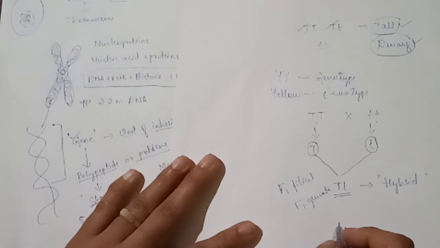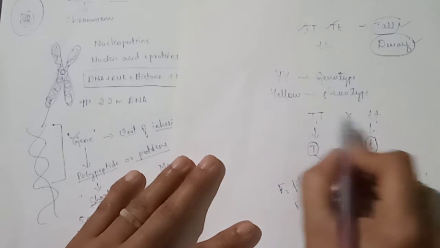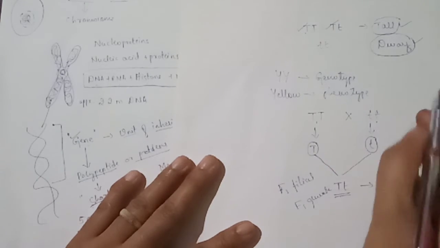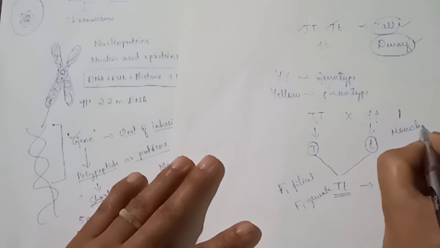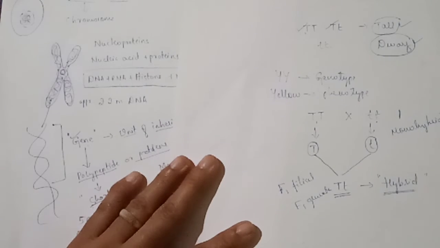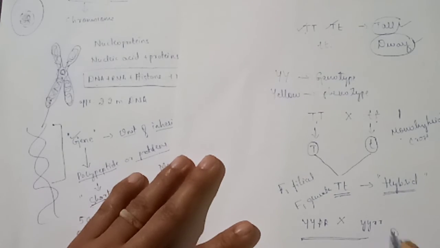Next is the Punnett square. Before dealing with the Punnett square, remember, suppose two plants or two organisms are crossed and they differ in only one character pair, then it is called a monohybrid cross. Suppose the parents differ in two contrasting character pairs, then it is called a dihybrid cross.